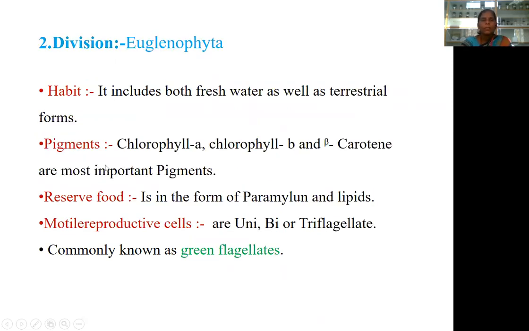Then Euglenophyta includes both freshwater as well as terrestrial forms. Chlorophyll a, chlorophyll b, and beta carotene are the most dominant photosynthetic pigments observed in this division. Reserve food matrix is present in the form of paramylum and lipids. Motile reproductive cells are uniflagellate, biflagellate, or triflagellate in nature. The Euglenophyta are commonly known as green flagellates.